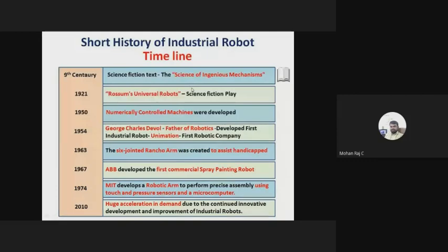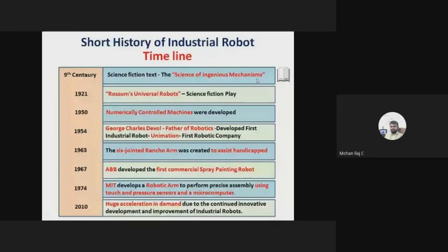So anyway, let us give a short history of the industrial robot. Usually it is industrial robotics. Everything comes from the text, right? Everything begins from imagination. That imagination may be represented in the form of a book, right? Whatever people are thinking in their mind, definitely they will write it down in some text or on paper. Similarly, in the 19th century, there was a science fiction text released under the name Science of Ingenious Mechanisms, where they were telling about artificial humans and artificial machines.